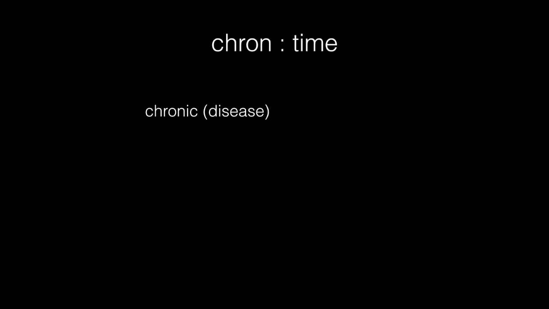Chronic uses the same root chron, and this denotes something that has lasted for a very long time and will continue to last for a very long time. A chronic disease, for instance, is a disease that has lasted for a very long time and has not let up. Something that does not go away easily is chronic. Therefore, these chronic diseases tend to be quite serious or debilitating since they don't let up.